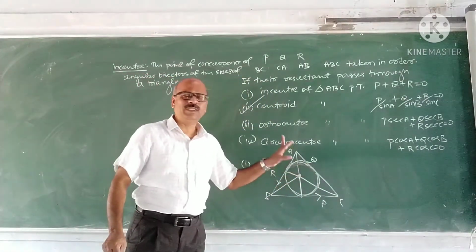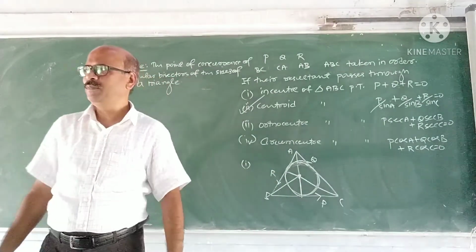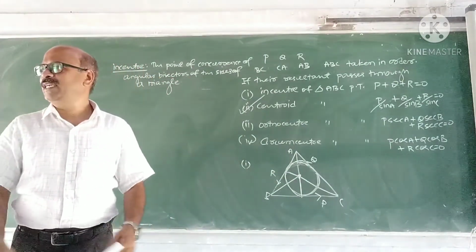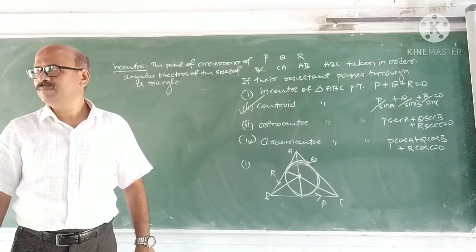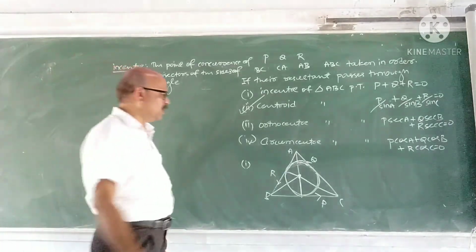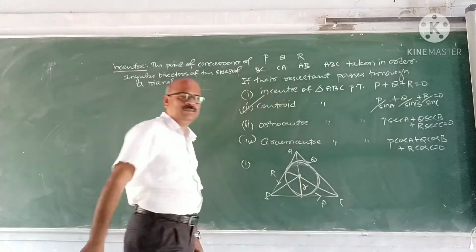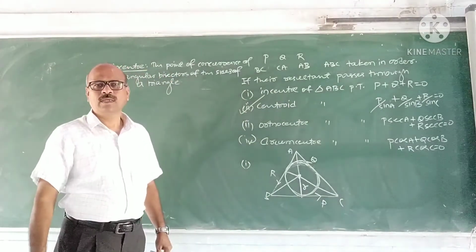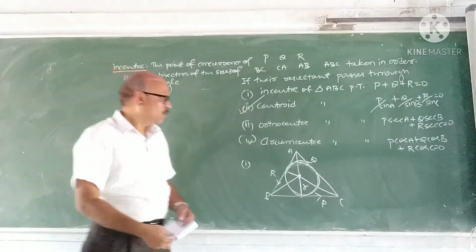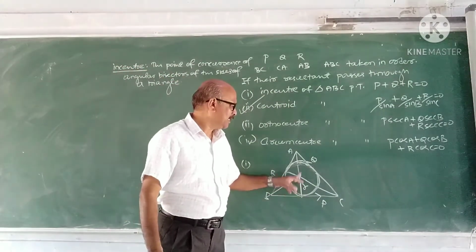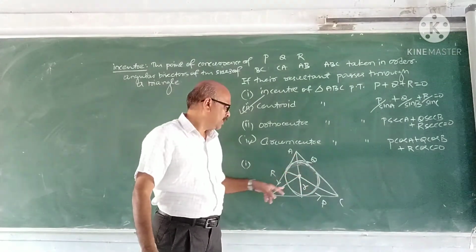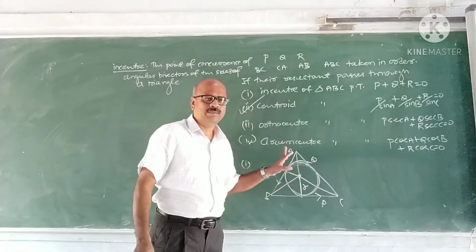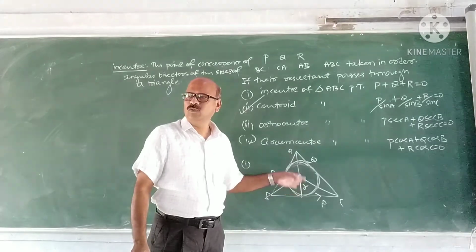The other two sides will be the same. Let us take this as small r. Then the distance of this incenter from AC is also small r, and from AB is also small r. We need not even find out. We take that as r.